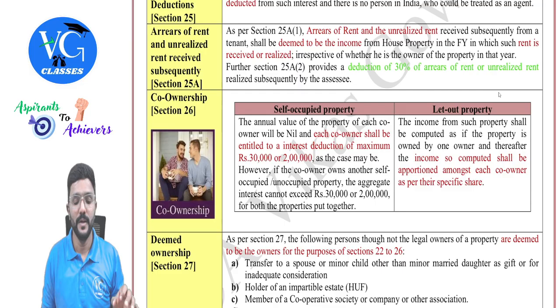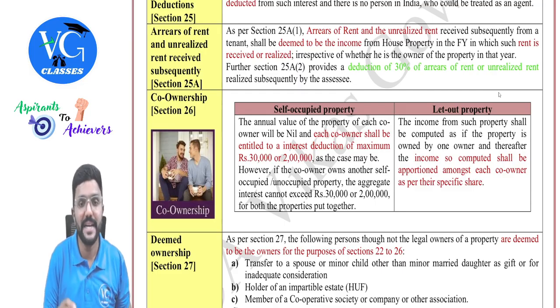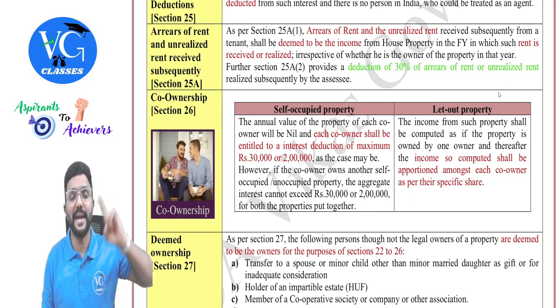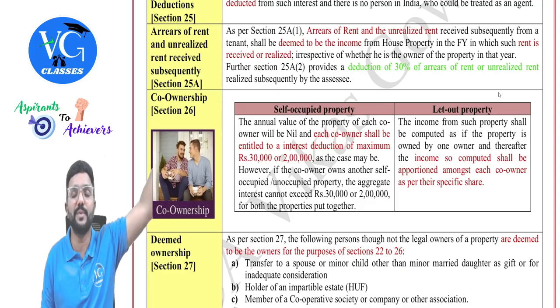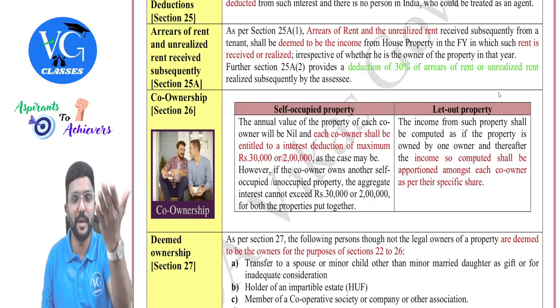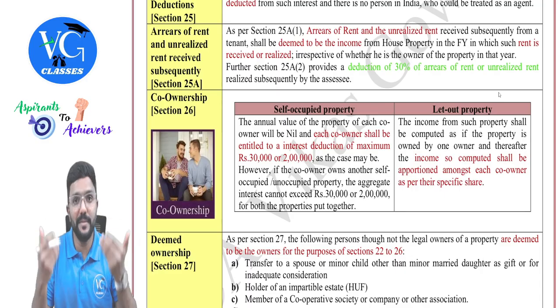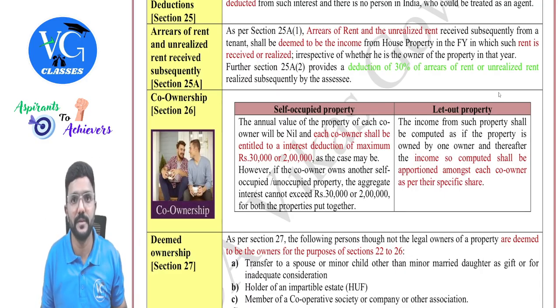Yes. So, arrears of rent or unrealized rent received now will be taxable in the year in which it is received, even though in that year, the assessee is not the owner. Now assume I had unrealized rent relating to 2021, 1 lakh rupees. You were my tenant, you didn't pay me rent. You absconded. But in the current previous year, you came in search of me and gave 1 lakh rupees. Is that taxable under the head house property?